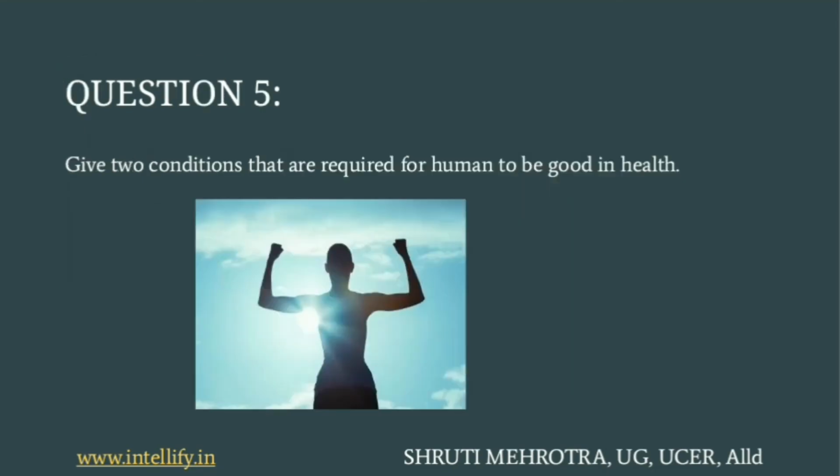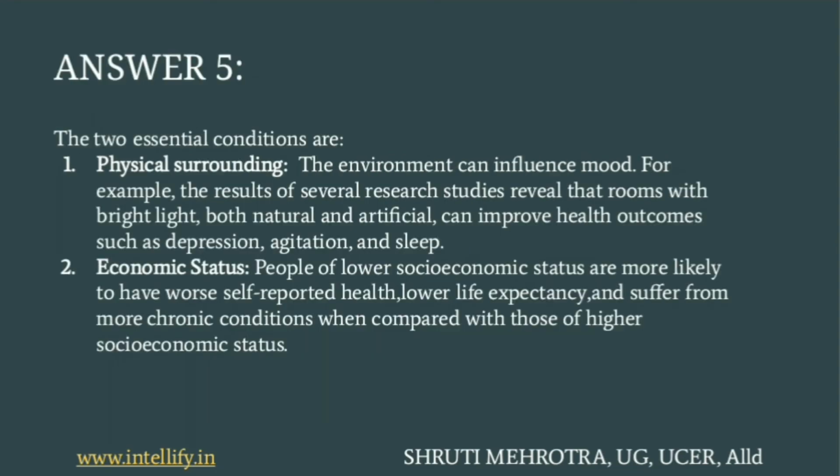Next and the last question is, give 2 conditions that are required for the human to be good in health. So the 2 essential conditions which are required for a human to have a good health are physical surroundings and the economic status. So physical surroundings have a very huge impact on the health of a person because it influences the mood, right? For example, if you are sitting in a room full of bright lights, it can be natural, it can be artificial lights, no matter, but if you are sitting in a room having bright lights, that will improve your health outcomes, such as you will overcome depression, agitation and sleep problems, right?